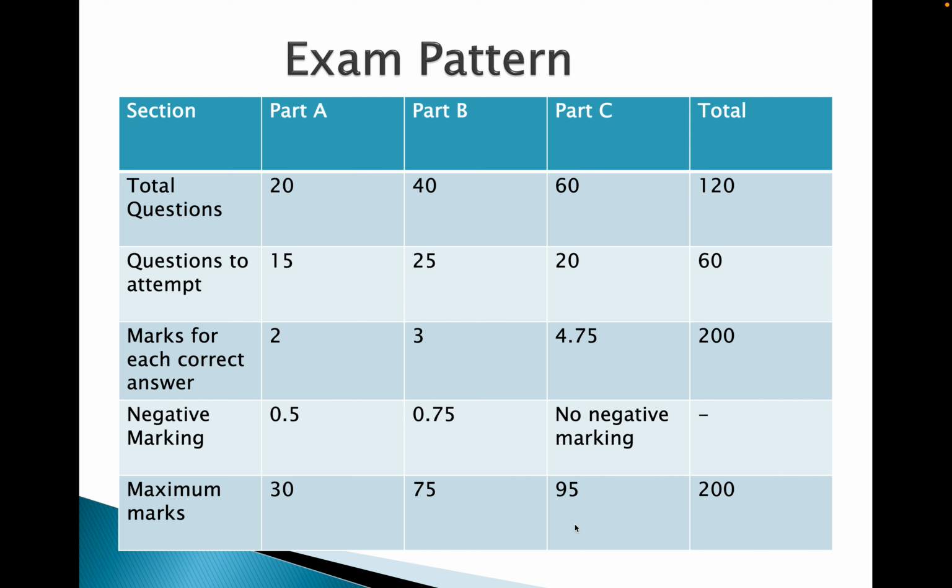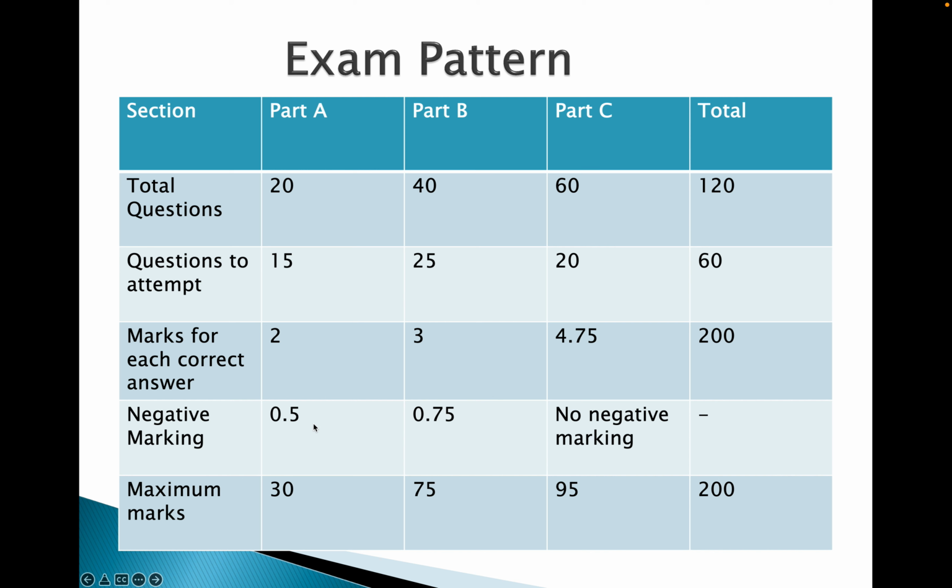Next I will talk about what type of questions are in part A. In part A you get 20 questions and you need to attempt 15 questions. For every correct answer you get 2 marks. And in this part A you have negative marking as well, that is 0.5 marks. It means if you answer one question correctly you will get 2 marks, if you answer 2 correctly you will get 4 marks, and at the same time if you get one question wrong, 0.5 marks will be deducted.